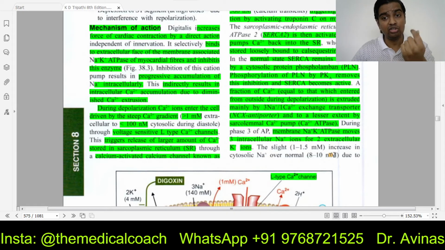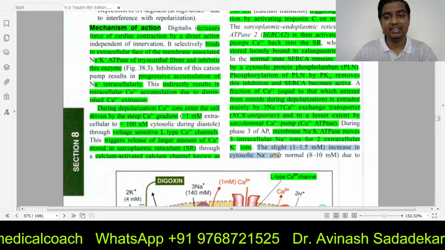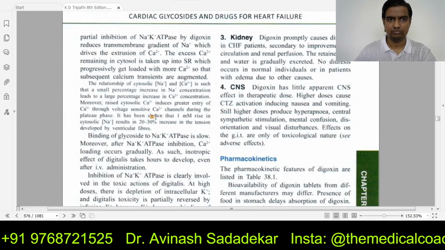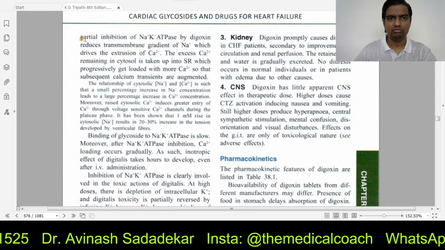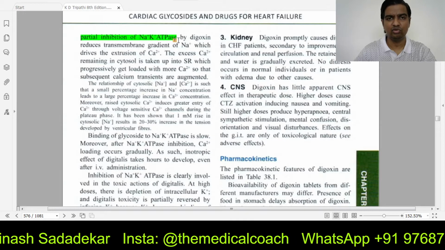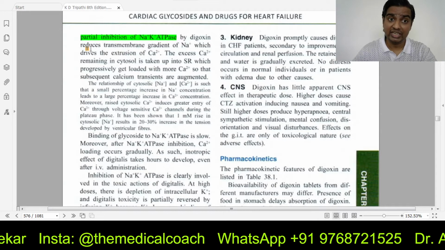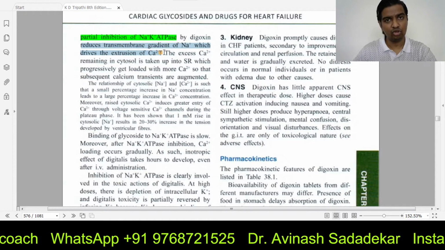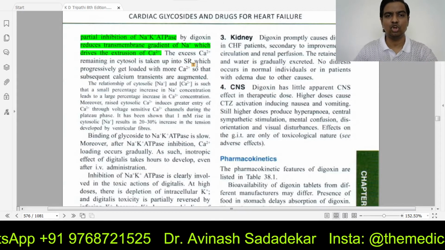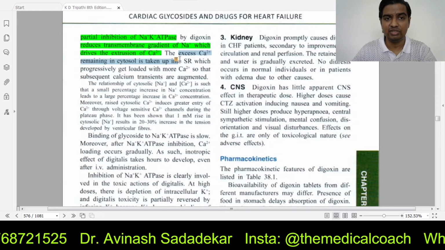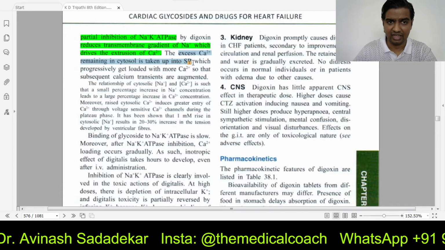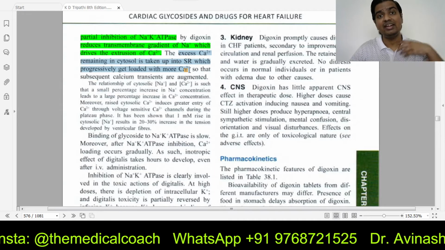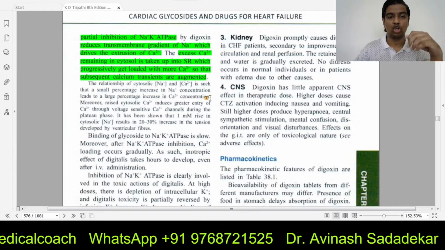But because of digoxin, there is a slight increase in cytosolic sodium over normal. Getting it? Because digoxin has inhibited the sodium potassium ATPase pump, which indirectly reduces the transmembrane gradient of sodium, which means sodium does not want to come in, and as a result calcium will not be thrown out. Whatever excess calcium is remaining in the cytosol is taken up by SR. Slowly and gradually the SR gets loaded with more calcium, so whatever next contraction is there, it becomes augmented.